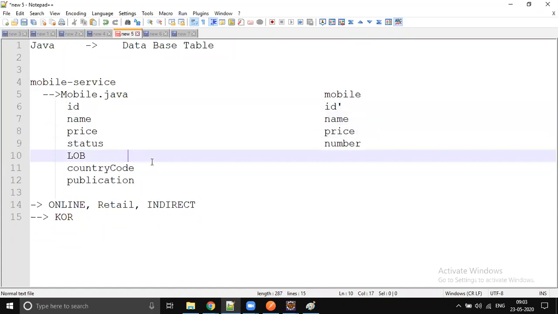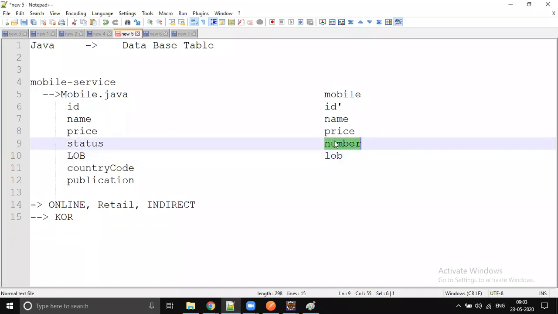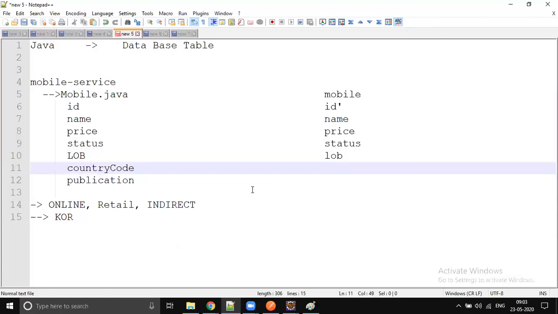So we have LOB. It's going to be the LOB column. Again, it's a column named LOB. The data type is number. Even status also, the column name is status. The country code: if you would like to change it or give some different name, you can, no problem. Okay. Let's create the simulation and just follow the same naming convention.